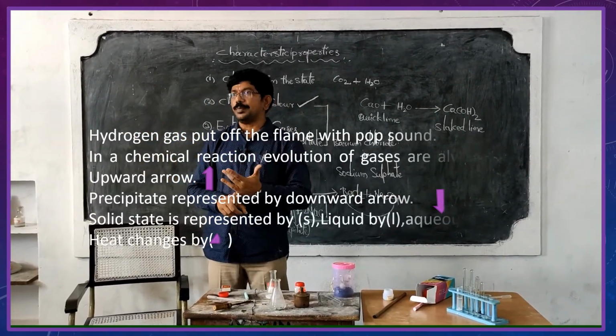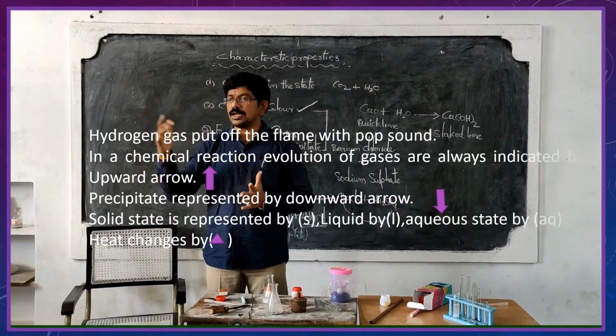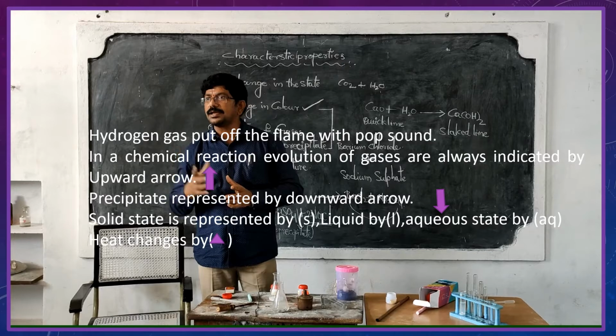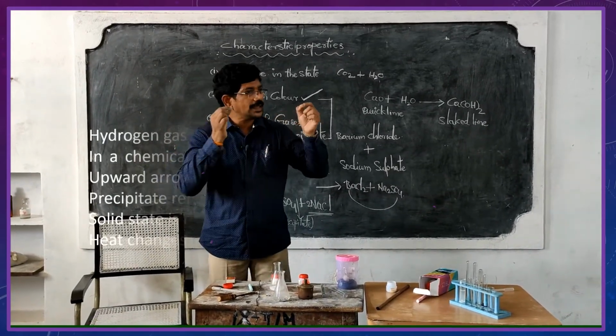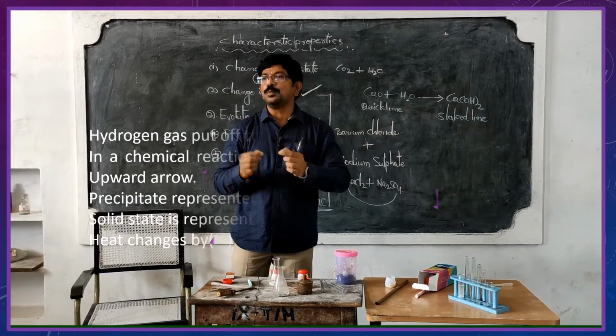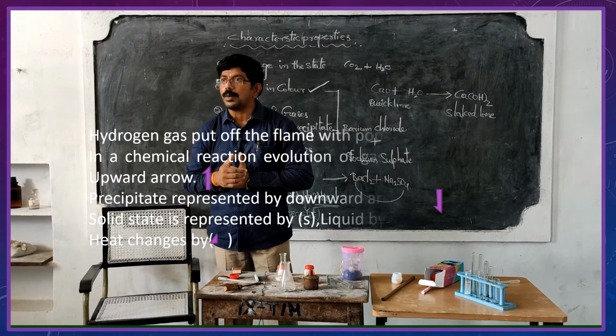You can give any one example, such as potassium permanganate or anything else. In acids and bases also you will learn that metals react with acids and liberate hydrogen. How can you say the gas evolved is hydrogen? When you bring a burning matchstick near it, the flame is put off with the pop sound.